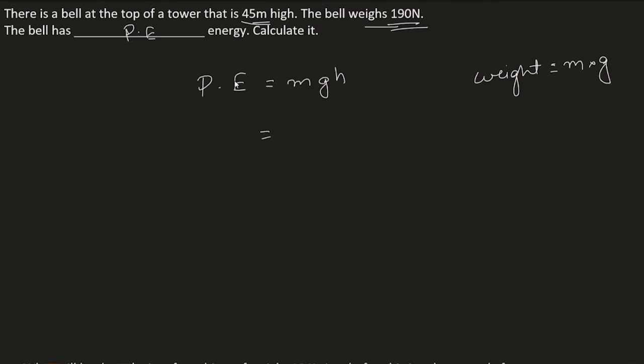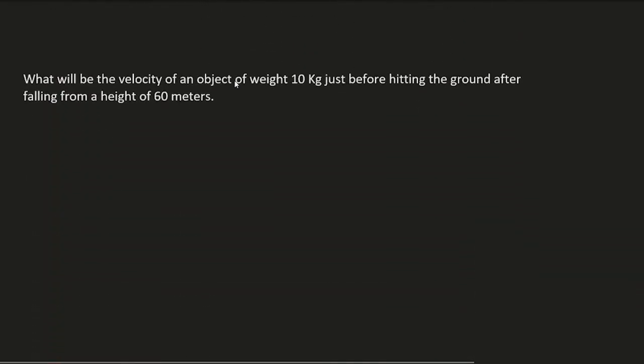So here we can directly take m into g as 190 Newton and height as 45. 190 into 45. So potential energy will be 8550 joules. Now let's move to the next problem.